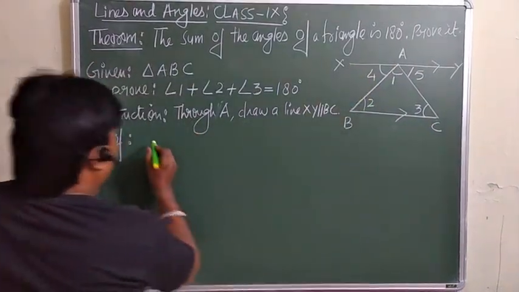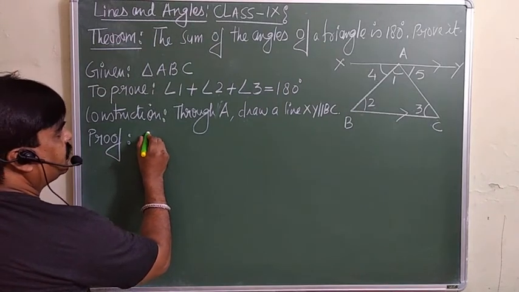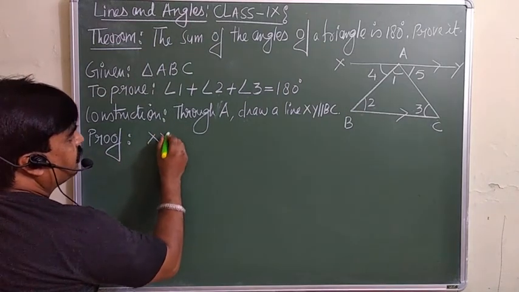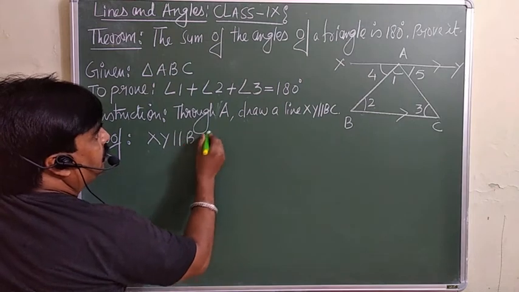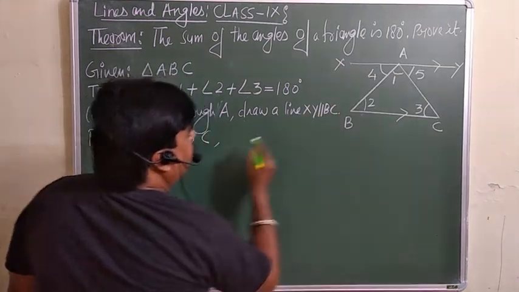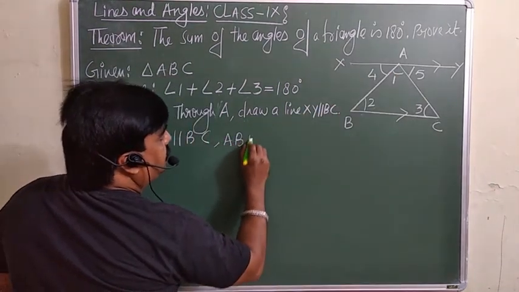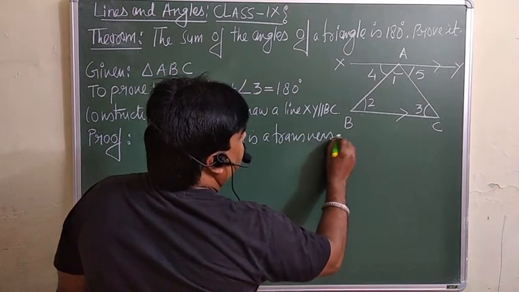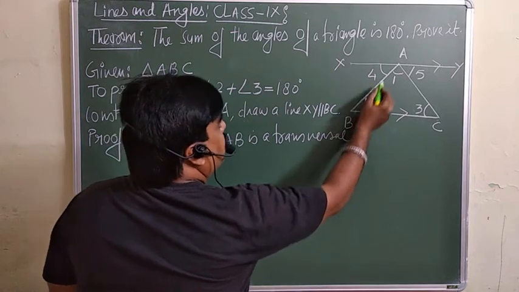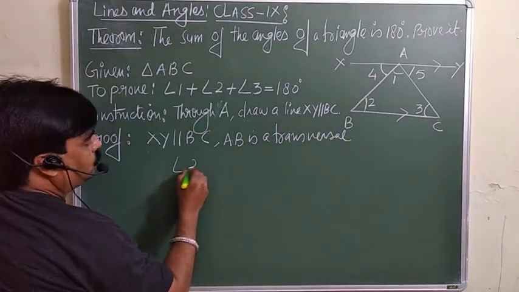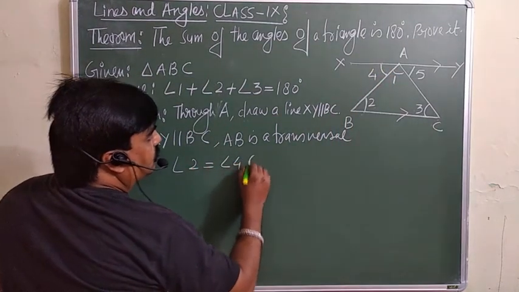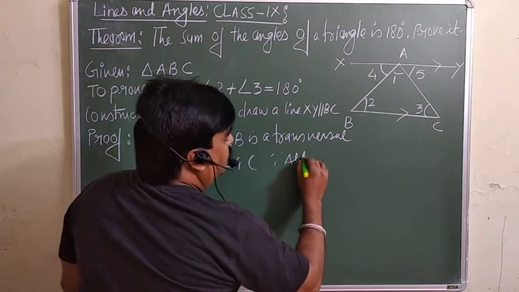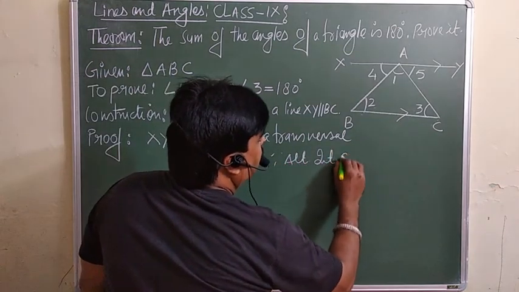XY is given as parallel to BC, and AB is working as a transversal. So you can say angle 2 is equal to angle 4. Angle 2 is equal to angle 4 by alternate interior angles.